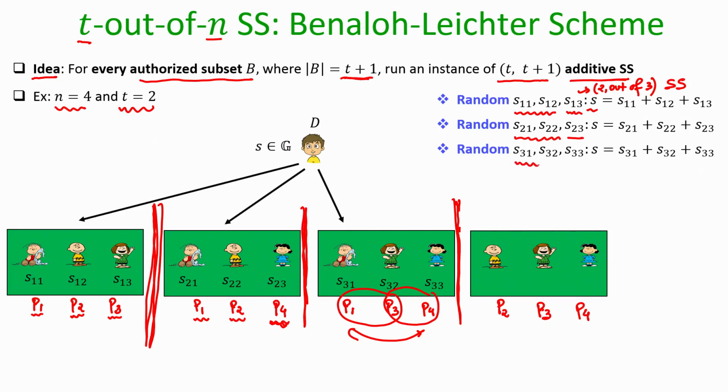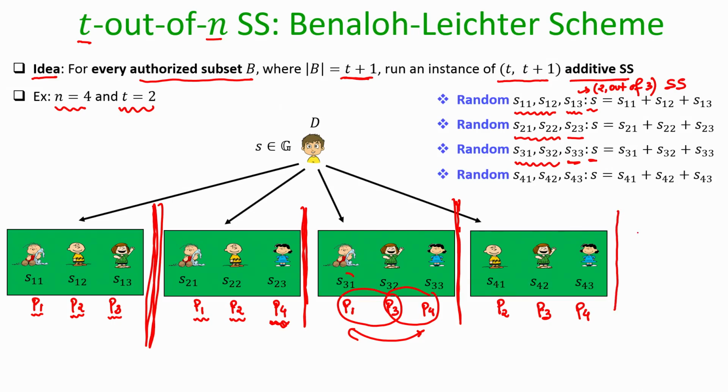Well, he has to pick the first 2 pieces independently, uniformly at random and set the third piece in such a way that the summation of the 3 pieces is the dealer's secret, right, and now give the corresponding pieces to the respective parties in this group, and now run another instance of 2 out of 3 secret sharing for the same secret.